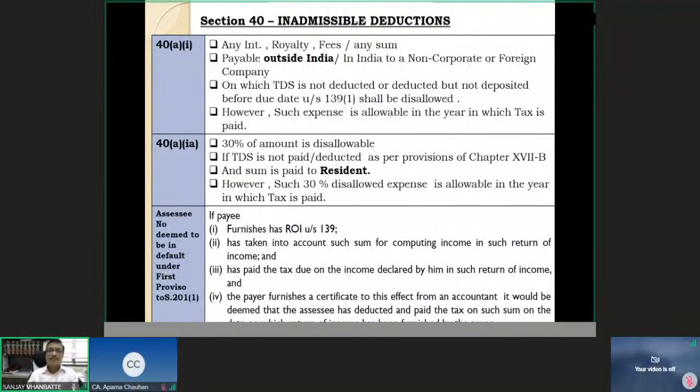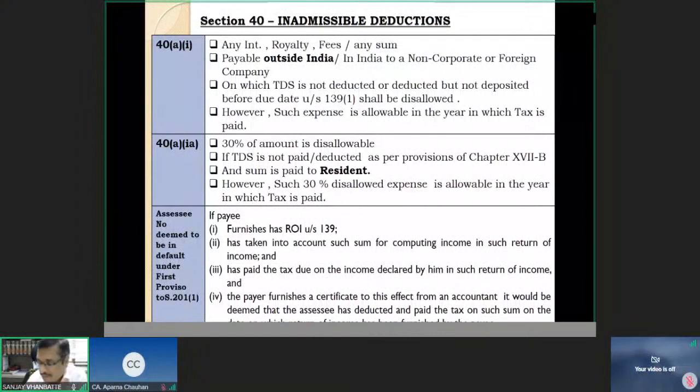Here, one more thing that you must remember, that this TDS, either under section 40A1 or 40A(1)A, if not paid this year but paid before the due date for filing the return, then also I can claim the deduction of it in this year. That means with this financial year going as 2021, today I deduct the TDS.